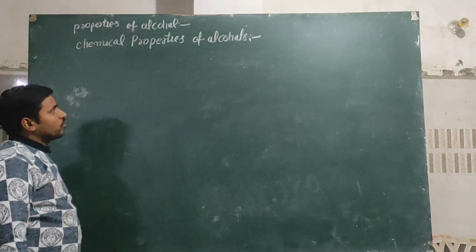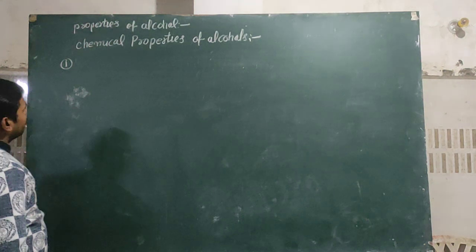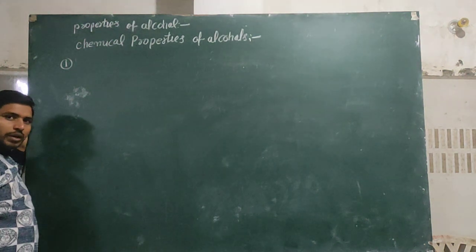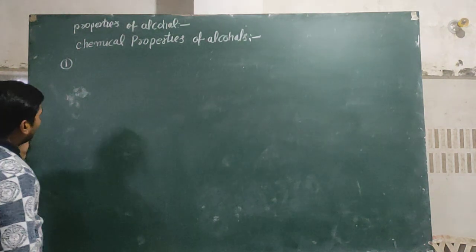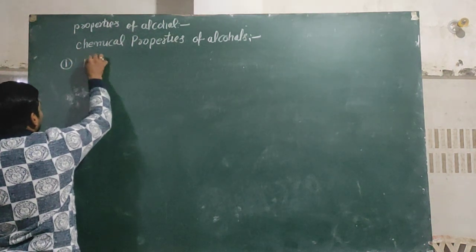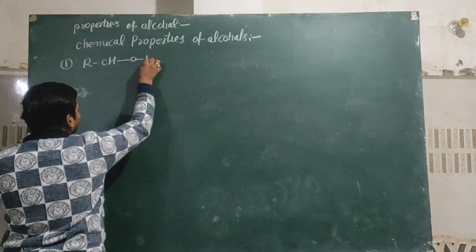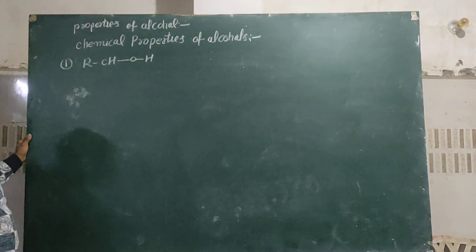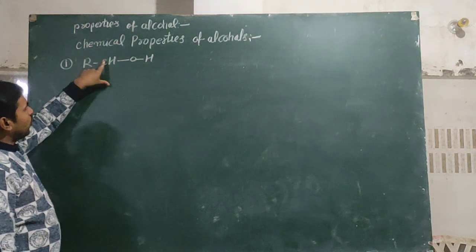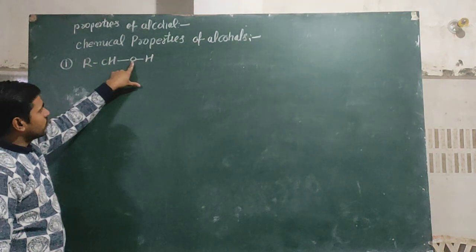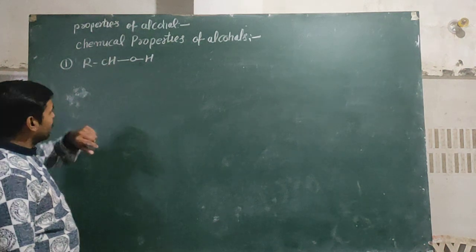There are different types of alcohol possible: primary, secondary, tertiary, monohydric, dihydric, trihydric. But all types of alcohols have a special structure in which the chemical properties are explained according to the bond present between oxygen and hydrogen or carbon and oxygen.